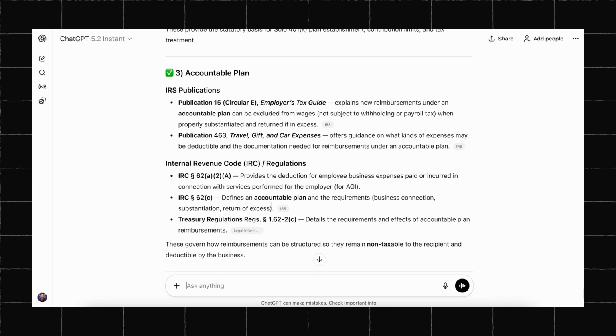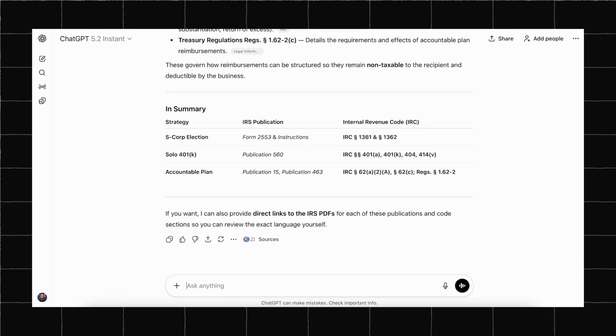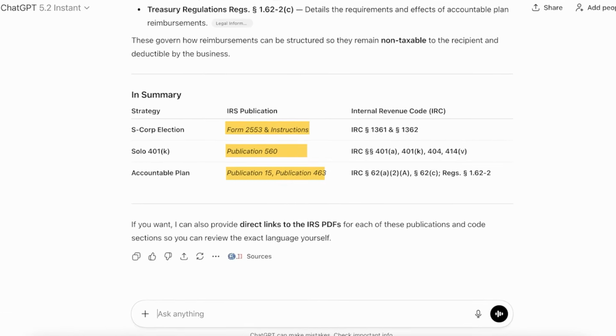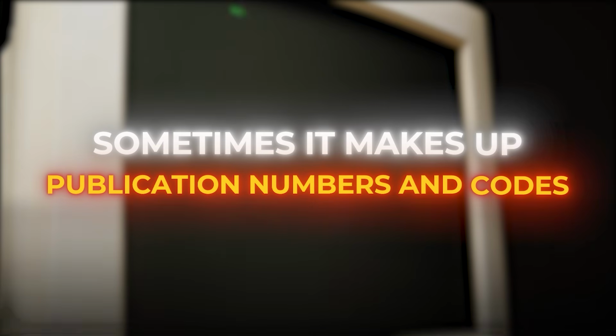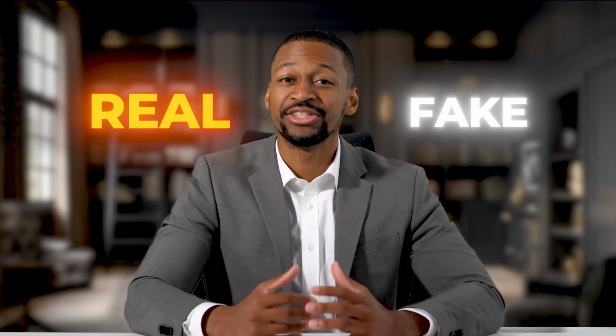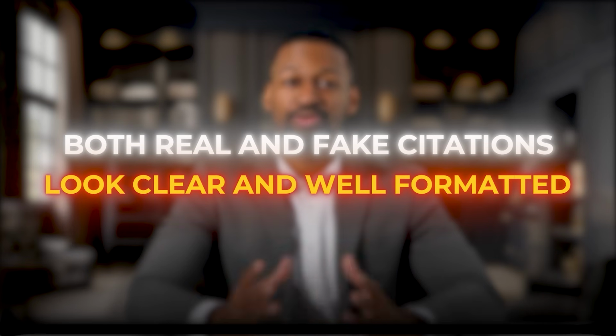It even gives us a nice summary table at the end that organizes all of this information in a clean format. But here's the thing you absolutely need to understand about AI-generated citations. Sometimes ChatGPT gives you real citations like these that you can actually verify, but other times it completely makes up publication numbers and code sections that do not exist anywhere in real tax law. The problem is you cannot tell the difference between real and fake citations just by looking at the response, because both real and fake citations look equally confident and professional and well formatted.